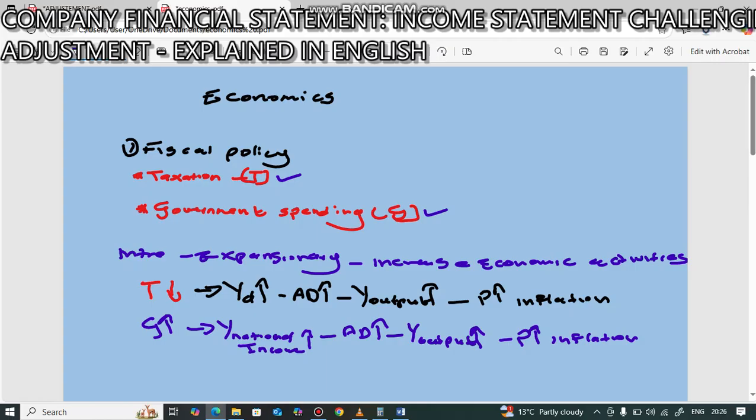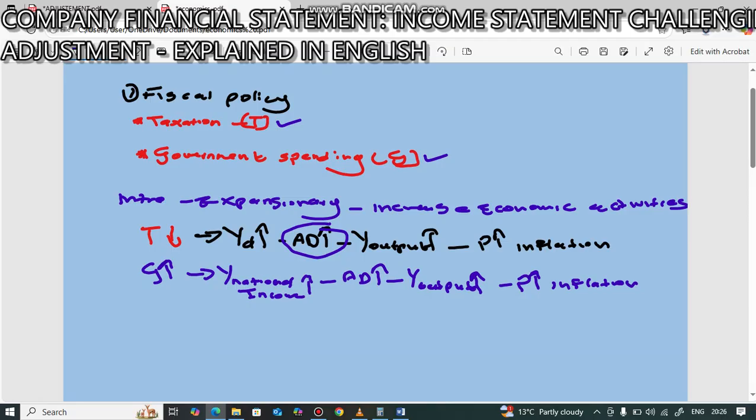Mind you, these policies, fiscal and monetary, are based on the demand-side approach. They believe that if we increase demand, it will lead us to economic growth or economic development. So the aim here is to increase demand, which leads to higher economic growth and higher economic development.